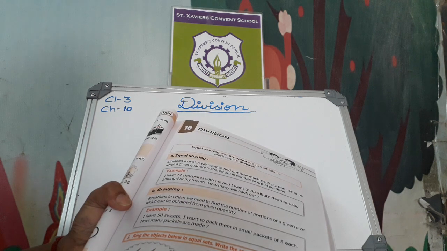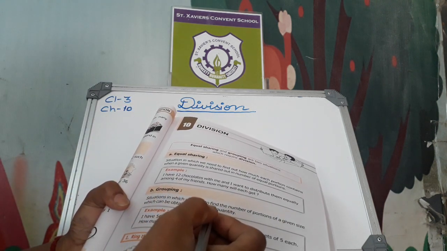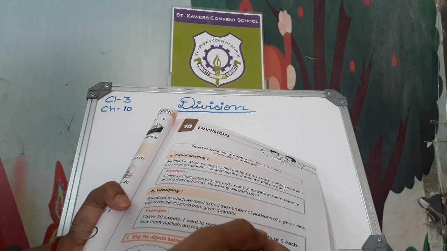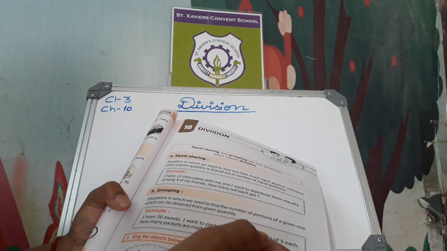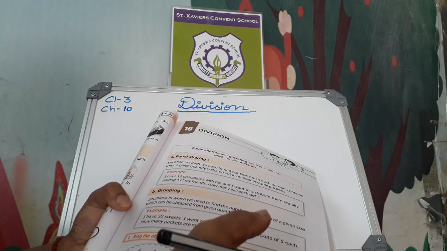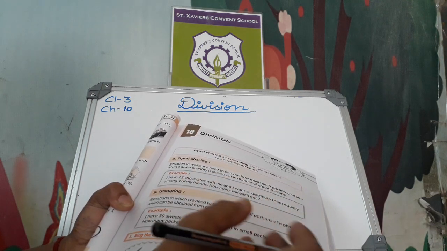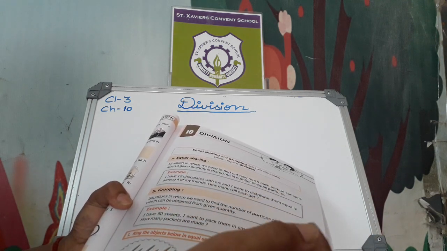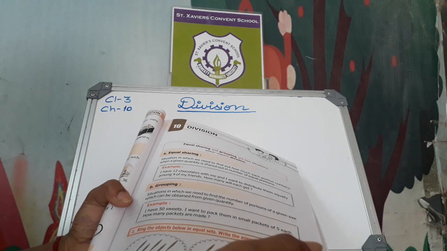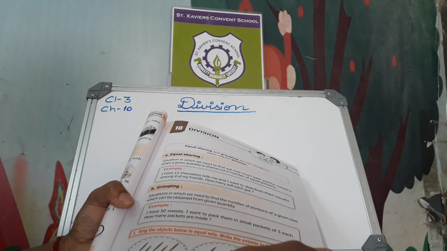Now grouping, a situation in which we need to find the number of portions of a given size which can be obtained from the given quantity. If we have some number of things we have to distribute in groups, how to do? We have to do division for it. For example, here is one example for you. Just read it. I have 50 sweets. Here we have 50 sweets.